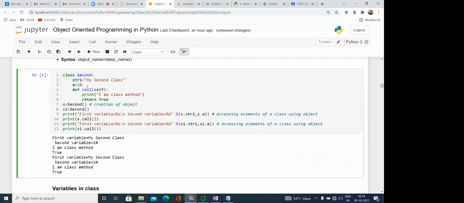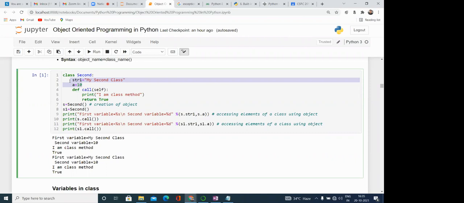Okay. So now the question arises: how can we define variables in the class that can be associated with the object, and how many different types of variables can there be in the class? Like here you can see, we have created two objects, but still in both objects we have only the same value. Okay, so what are the types of these variables? There are different types of variables available in Python also, and we can define them in different places.